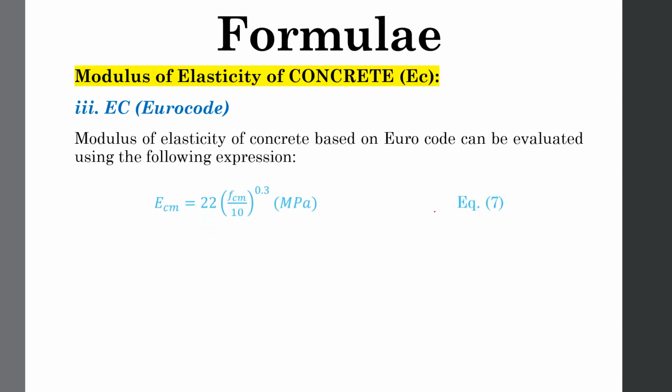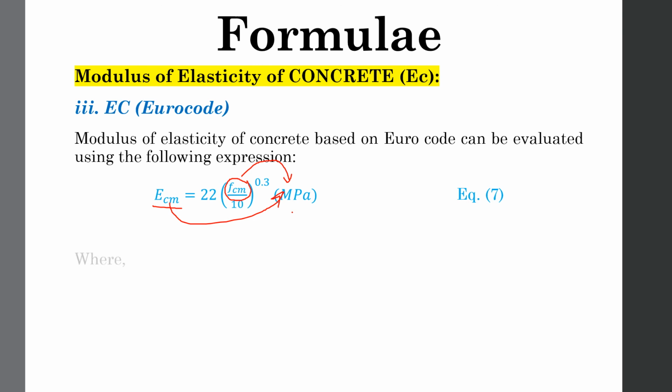Moving towards Eurocode, Eurocode gave the formula for the modulus of elasticity of concrete after 28 days. That is 22 multiplied with FCM over 10 raised to power 0.3. Here you will put the value of FCM in megapascal, and finally you will get the value of ECM in megapascal. This is called the consistency of units, where ECM is the mean modulus of elasticity. Eurocode suggests the value of mean modulus. Mean, we will not calculate the exact value of modulus.